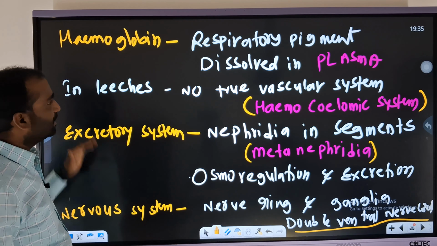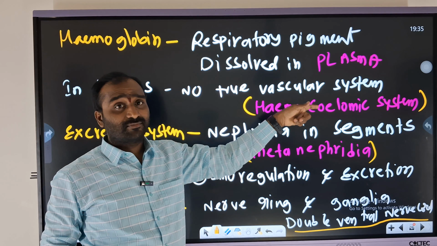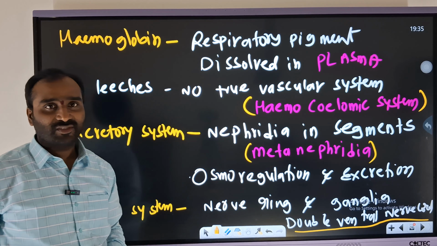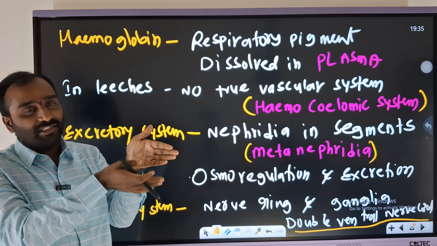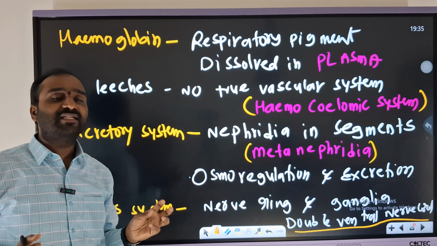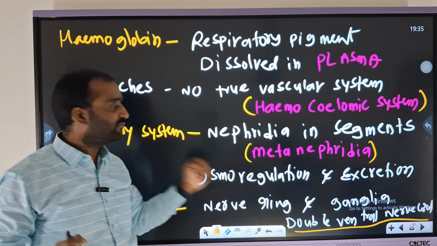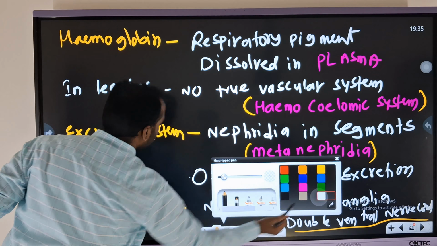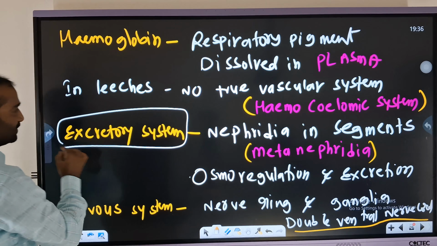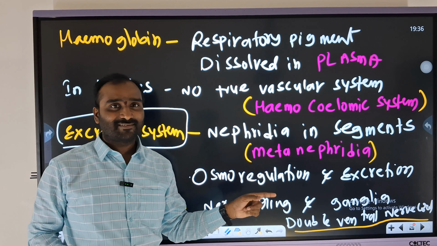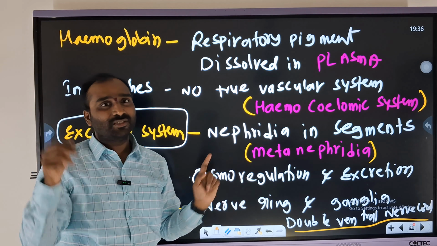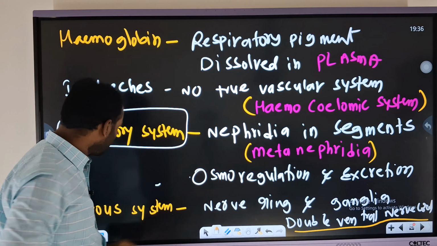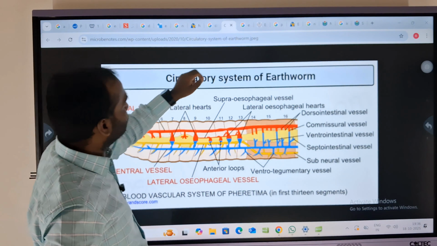Okay. Next, in leeches, there is no true vascular system. Why? Because it is open, and that is known as the hemocoelomic system. Okay? Hemocoelomic system. Why? Because the coelom is split into sinuses, which are filled with blood. It's nothing but the coelomic fluid, right? And one more is the excretory system. At the start I told you, nephridia, the first time nephridia, which have transformed into nephron, and these nephridia are present in the segments, and those belong to the metanephridia type.